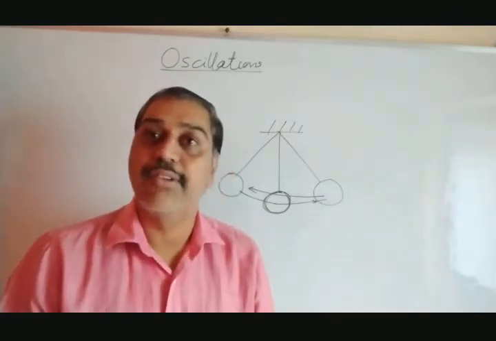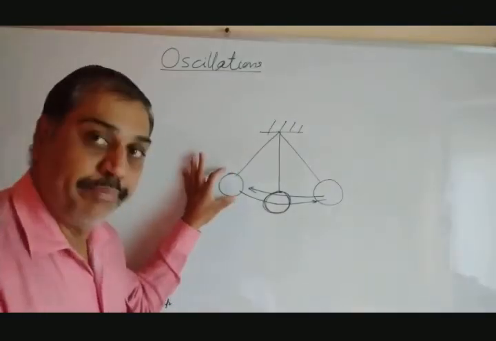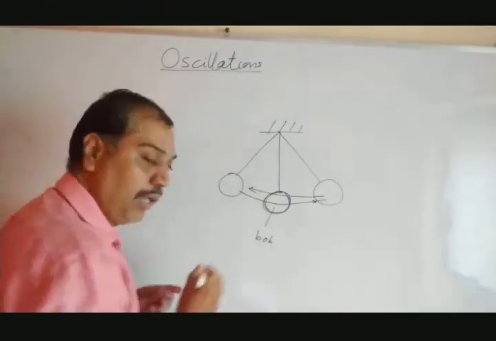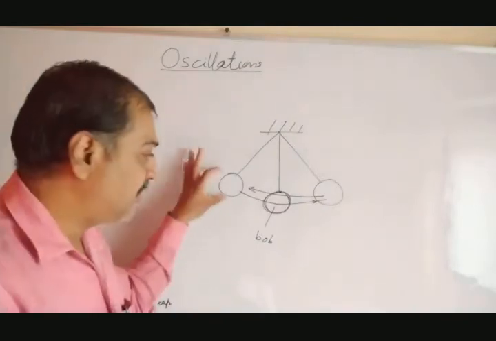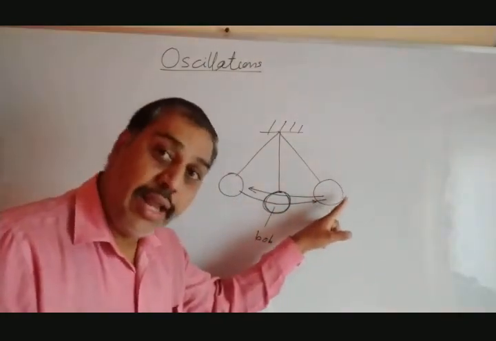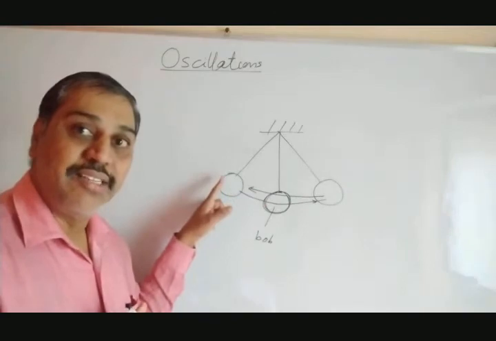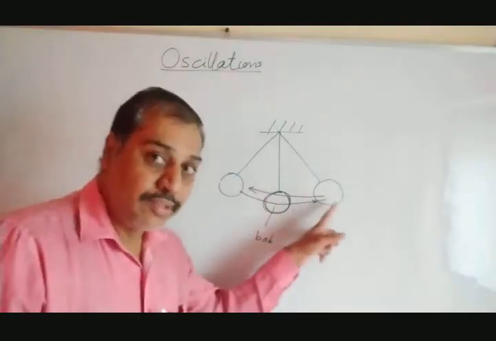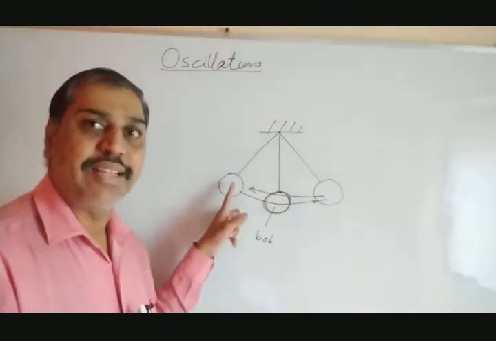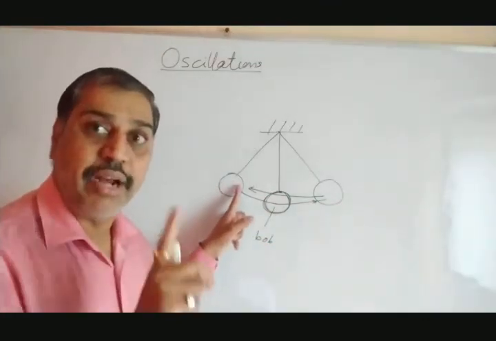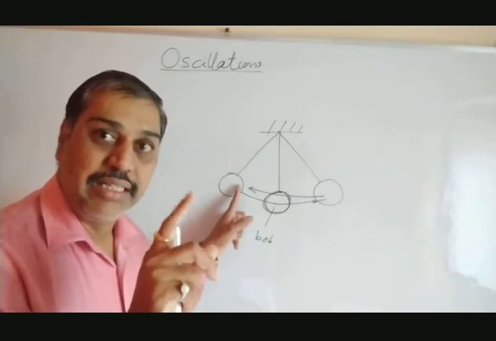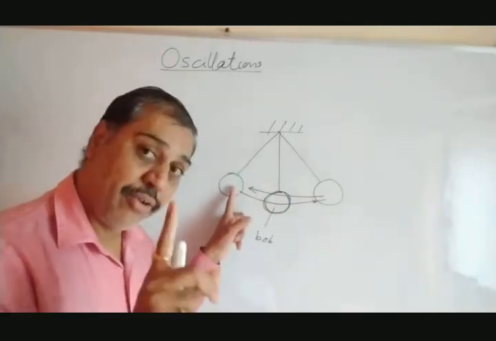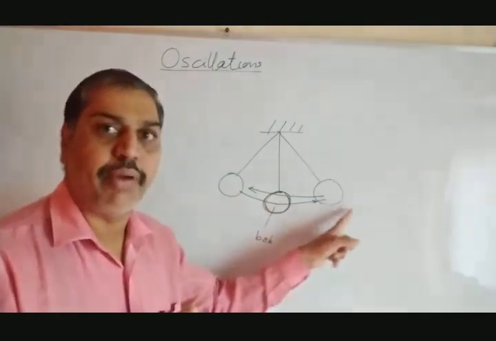Now what exactly does oscillation mean? When we leave this bob from this place, it goes to this side, and again comes back to the same place. It has completed one oscillation, and that one set of movement is said to be an oscillation. After completing one oscillation, it never stops. Again it will start performing the same.